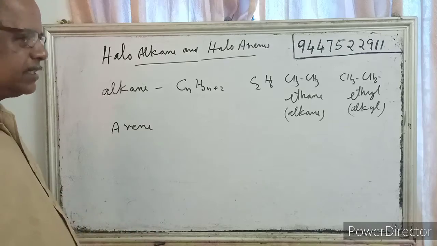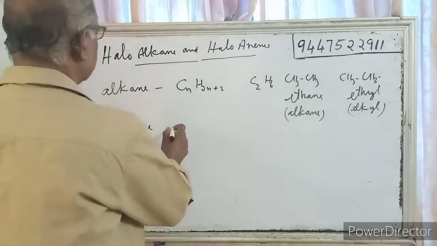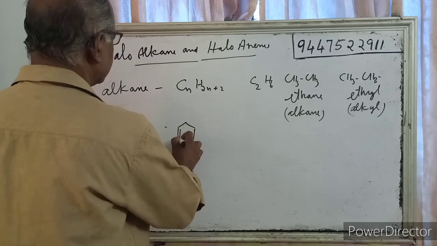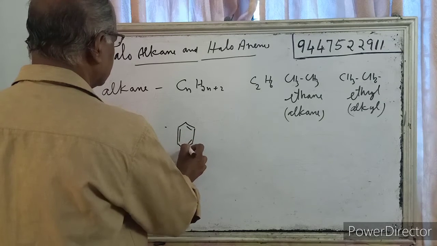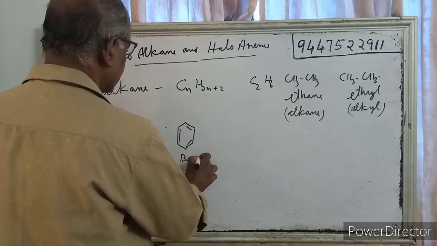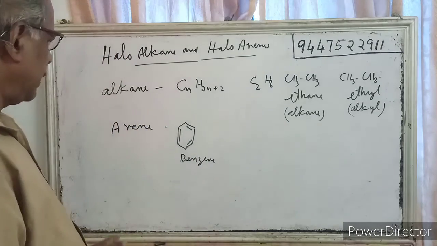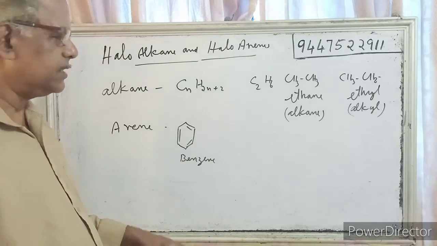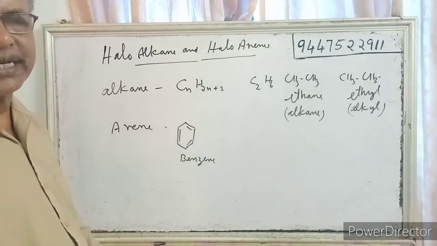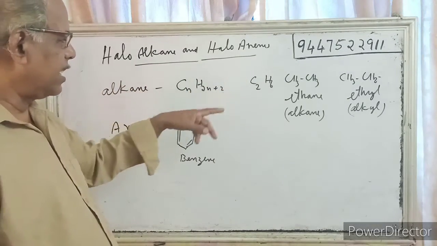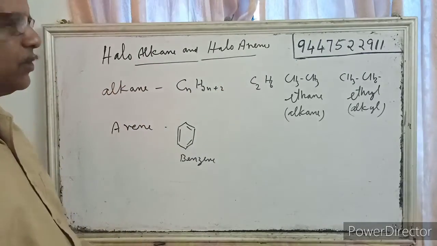Now coming to arenes, arenes are benzene compounds. This is benzene. So haloarenes means a halogen atom connected to the benzene ring. Haloalkane means a halogen atom connected to an alkyl group.